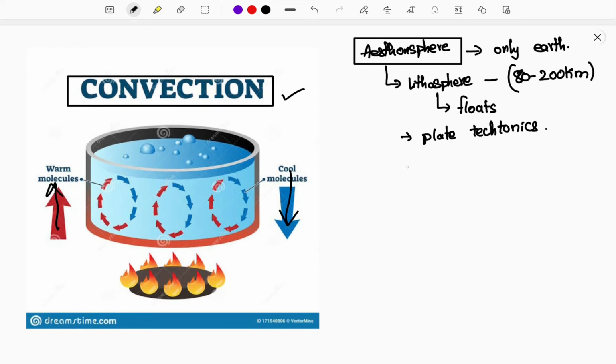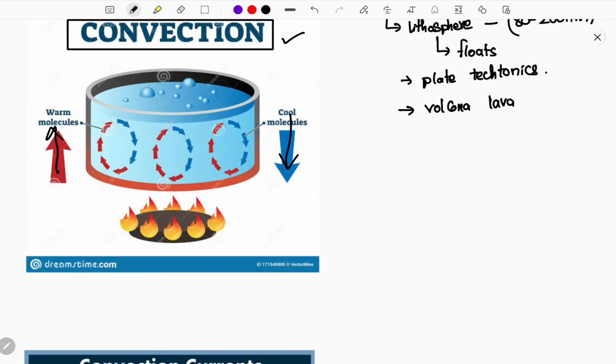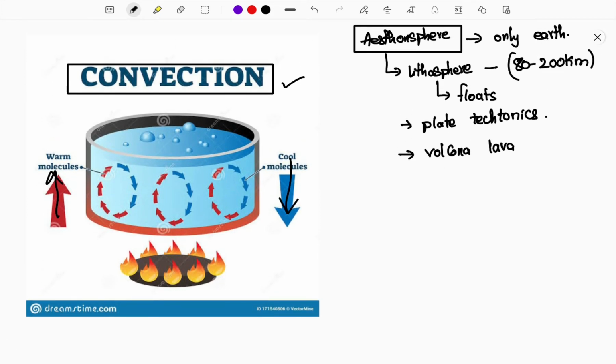Okay, and next, see here, volcano lava. Volcano lava is also a major source where I can see the asthenosphere emitting its energy outside. Now, how is the so-called asthenosphere detected? After the detection, I will say one more important feature of the asthenosphere, which I will include at the end of this class, so that you will have a clear-cut idea.